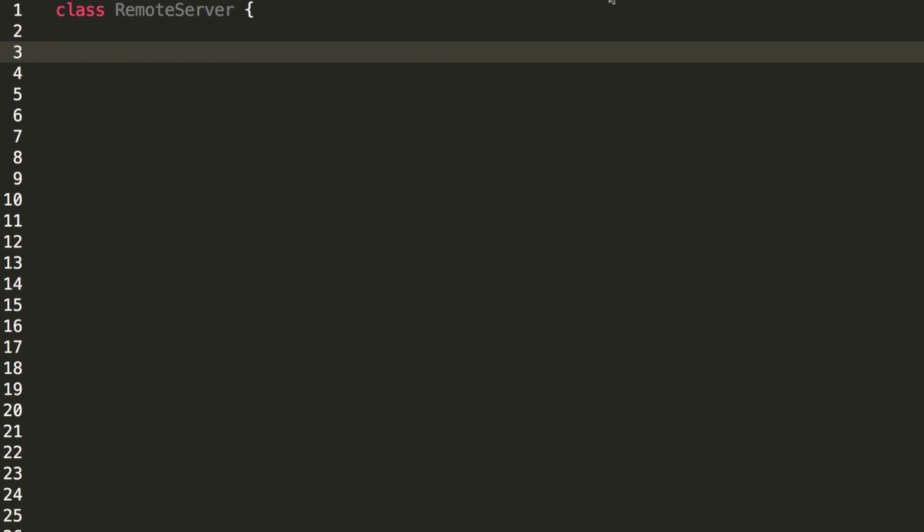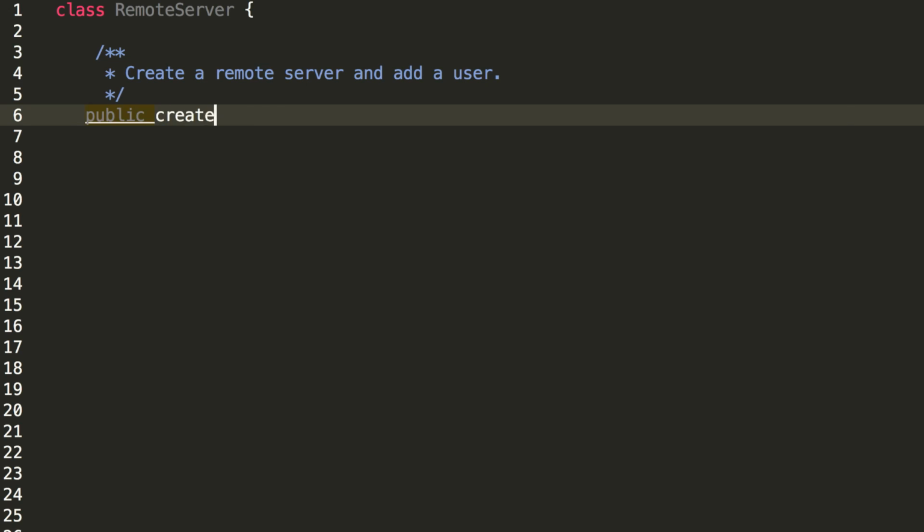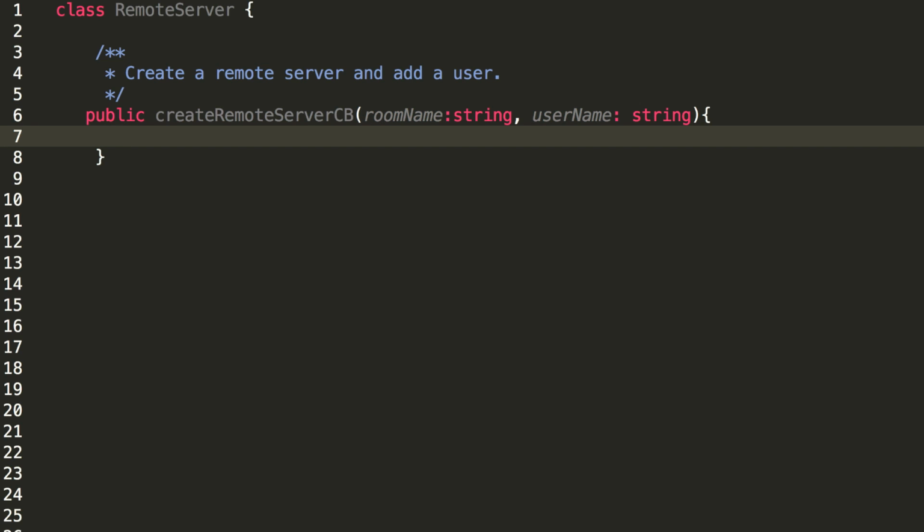First, let's take a look at a concrete example about how we might add remote server functionality to Mario using callbacks. We'll start by declaring a function that enables us to connect to a remote server. This function will take two parameters, the room name itself and the username, so that we can create the room and add a user with a specific name into it.